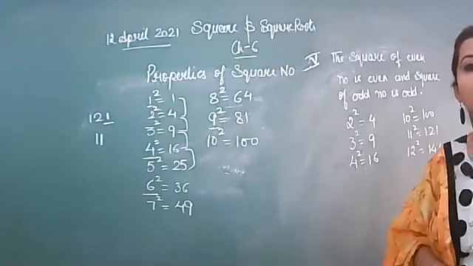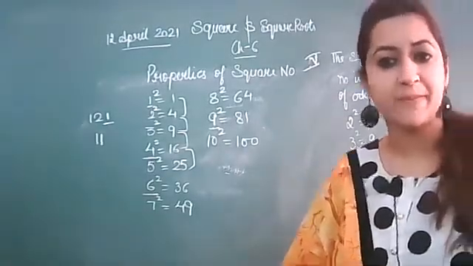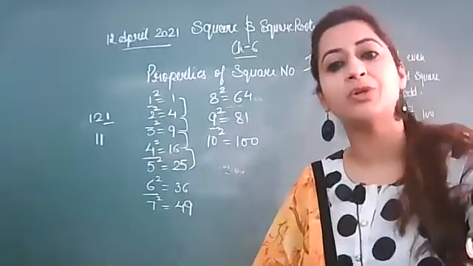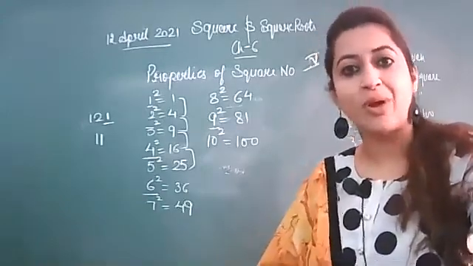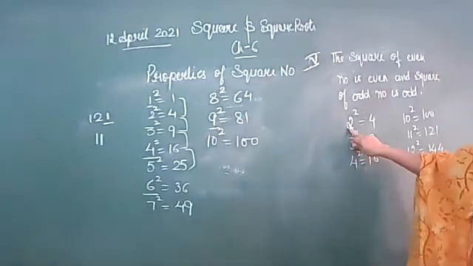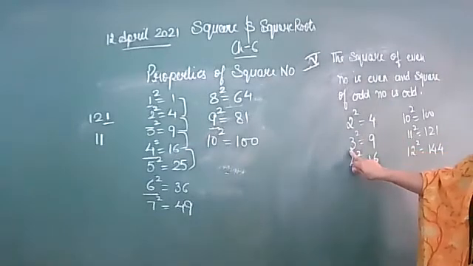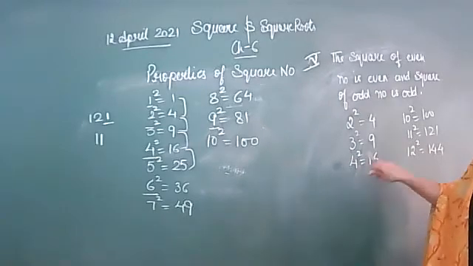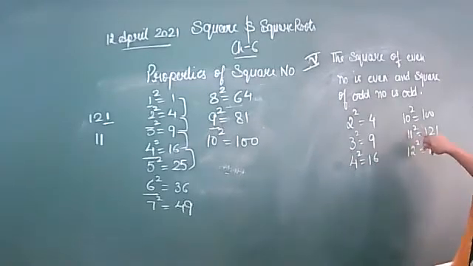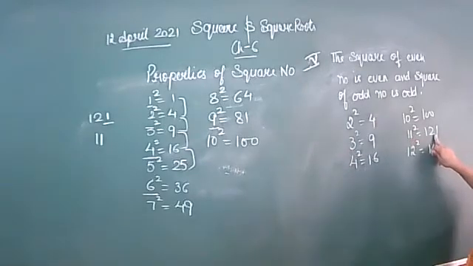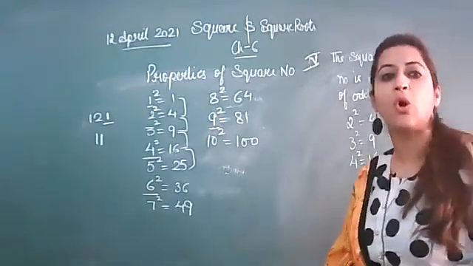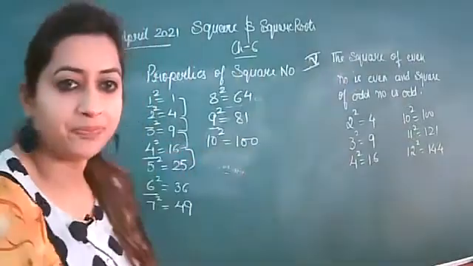But you have to learn the squares of numbers till 20. So you have to learn the square of each and every number from 1 to 20. Got it? You have to learn it. Like 2 is even, the square of this number is also even, 3 is odd, 9 is odd, 4 is even, so the answer is even, 11 is odd, 121 is odd, 12 is even, 144 is even. So the square of an even number is even and the square of an odd number is always odd.